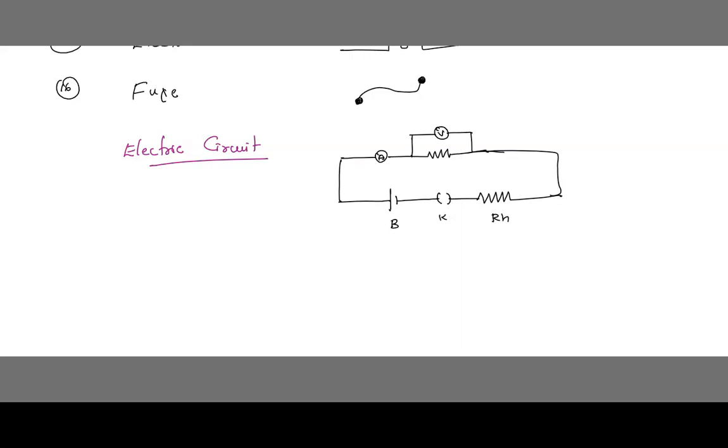Okay, is this clear? So this is the electric circuit. This is the symbol, this is the electric circuit. Is this clear? If they ask you to write the electric circuit, just a minute, 1 minute.